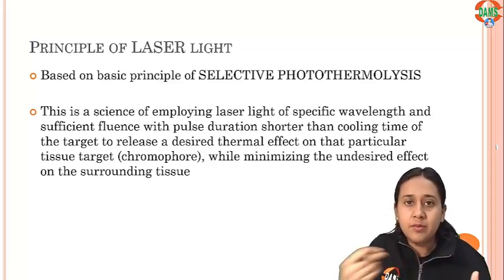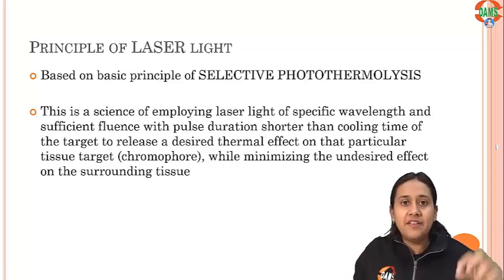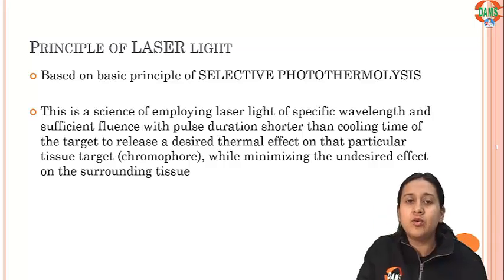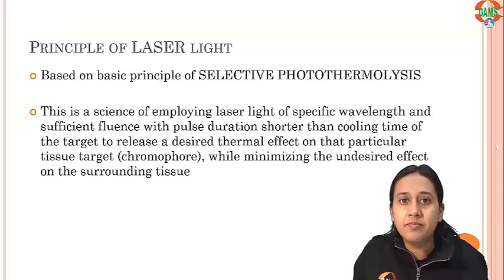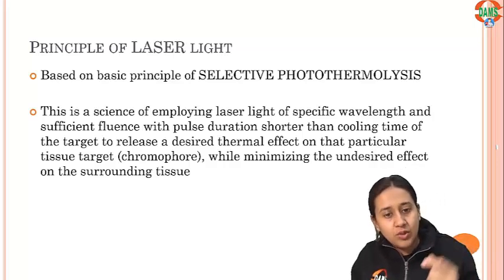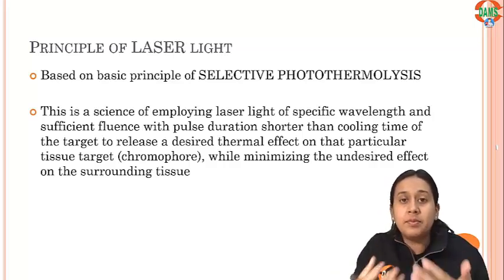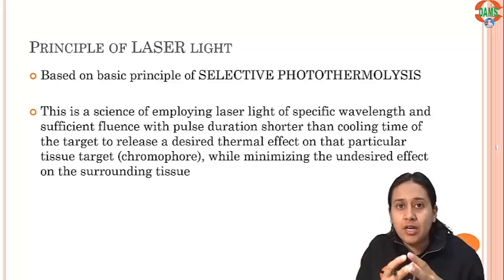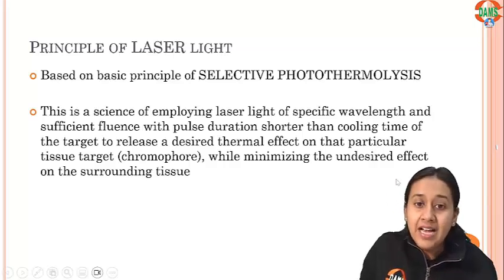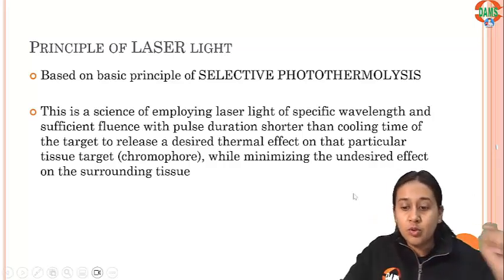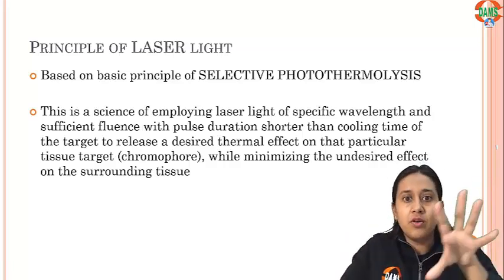In our body, every component has a different cooling time. For example, if our target is melanin and it has a specific cooling time, other parts of the skin have a different cooling time. So if you give a laser in such a way that only that melanin is affected, and we are not allowing that particular chromophore to cool, only that specific chromophore will be affected, and this is known as selective photothermolysis. It has a minimal undesired effect on the surrounding tissue. So that is the principle of the laser light.